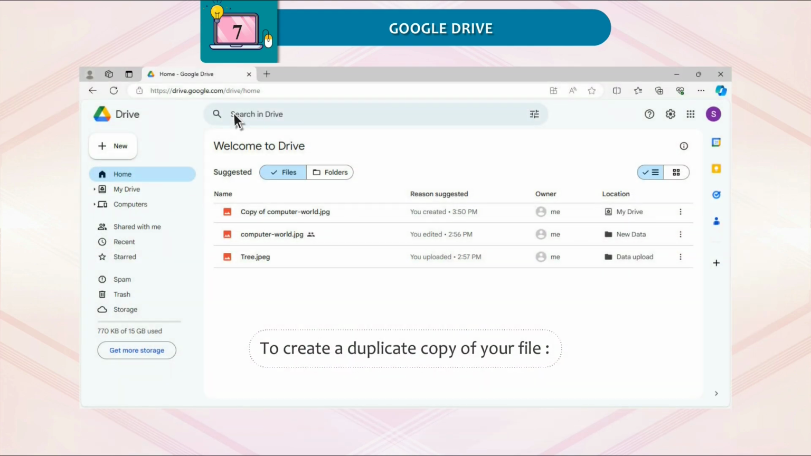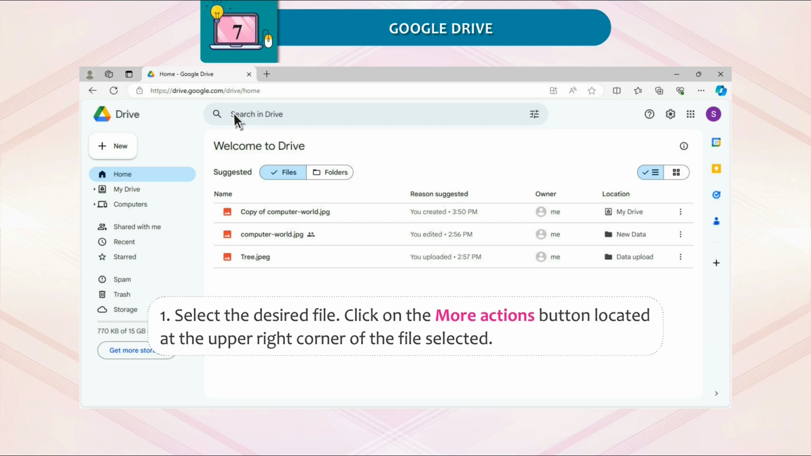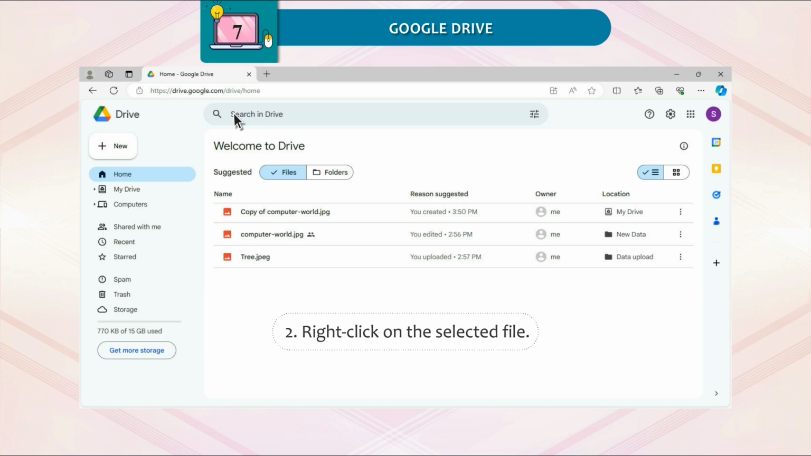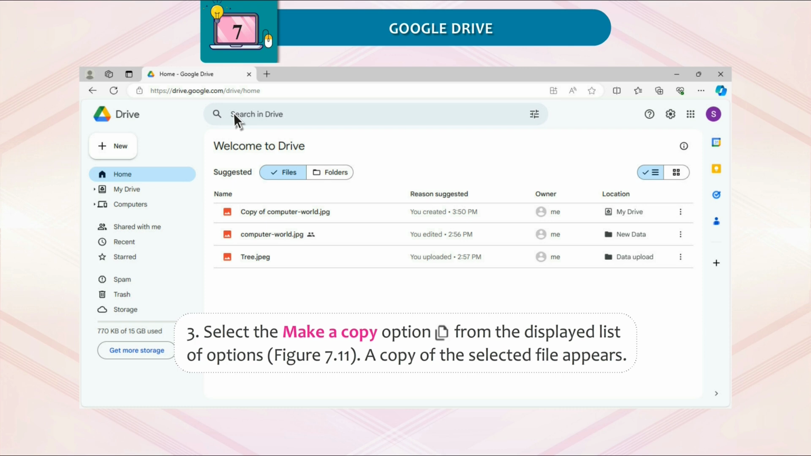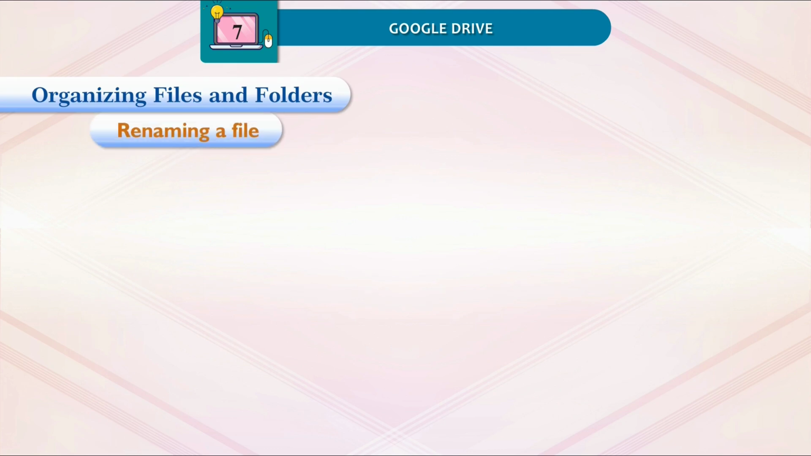Duplicating a file. To create a duplicate copy of your file, 1. Select the desired file, click on the More Actions button located at the upper right corner of the file selected, or 2. Right-click on the selected file. 3. Select the Make a Copy option from the displayed list of options. Refer to Figure 7.11. A copy of the selected file appears.